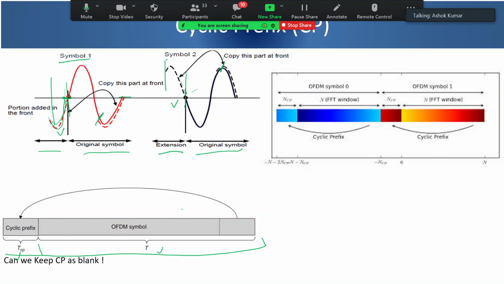yes, Soumya, you are very, very right and it is a very brilliant answer. Basically, if you keep it blank, your orthogonality will be disturbed. Soumya was explaining that if you keep it blank, so, sorry. Okay. Shall I call you Soma? Okay. So, yeah, thank you. So basically your orthogonality will be disturbed and there will be interference from one subcarrier to another subcarrier. To maintain orthogonality, the end part is being taken.